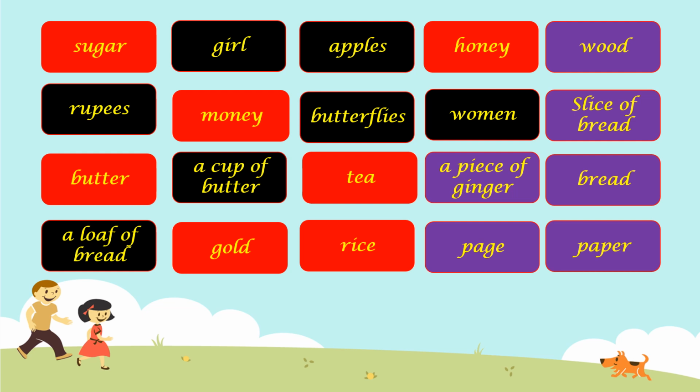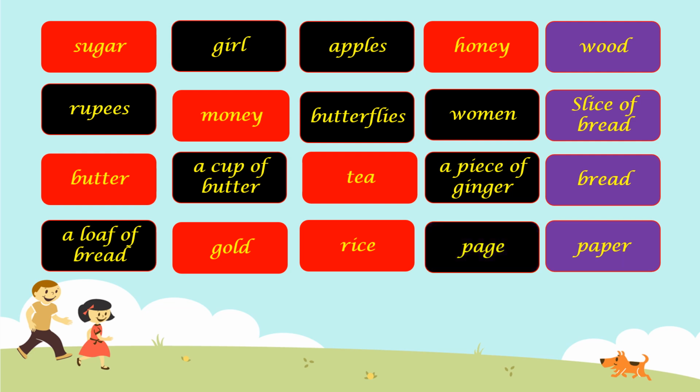Moving on to the next one. A piece of ginger. Very specifically I've said a piece of ginger, which means 1 piece of ginger. That means we can count it. It is 1. It is countable. Next one, page. Can you count the number of pages in your book or in your notebook? Yes, we can count. So that is also countable.